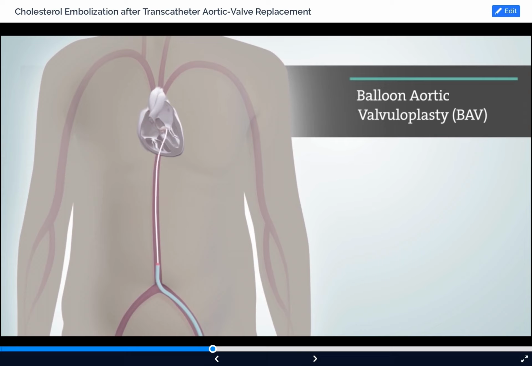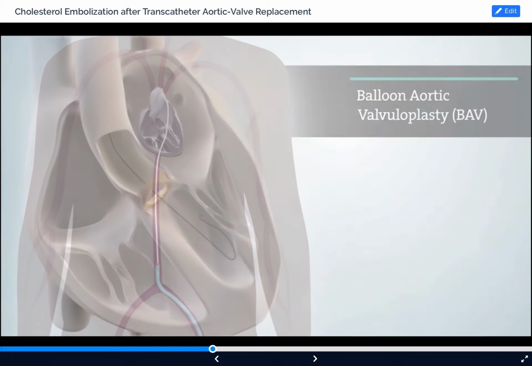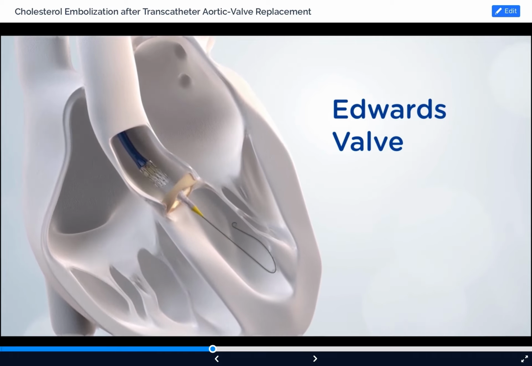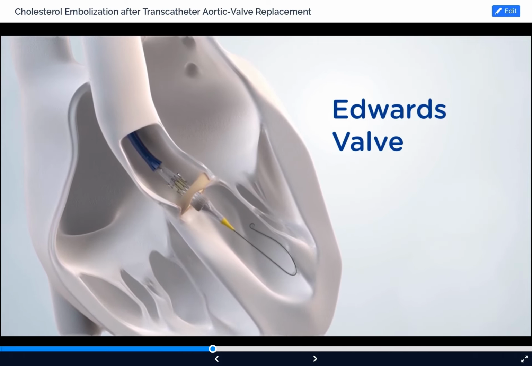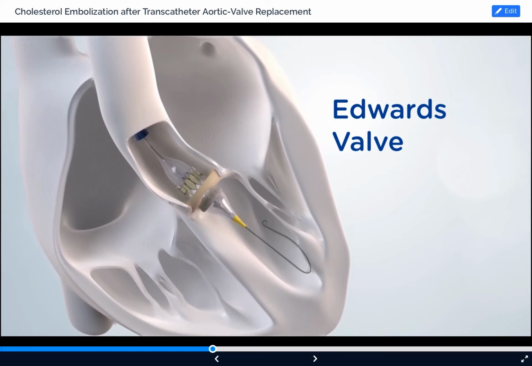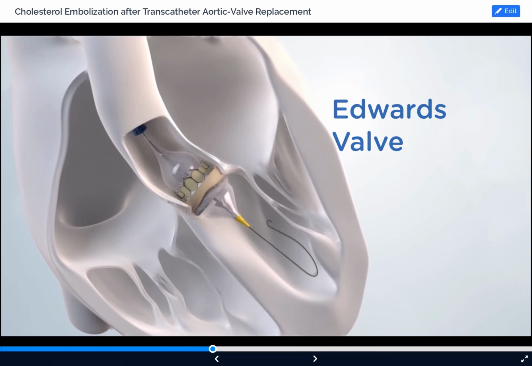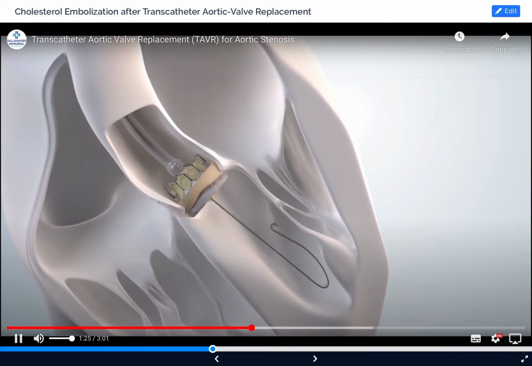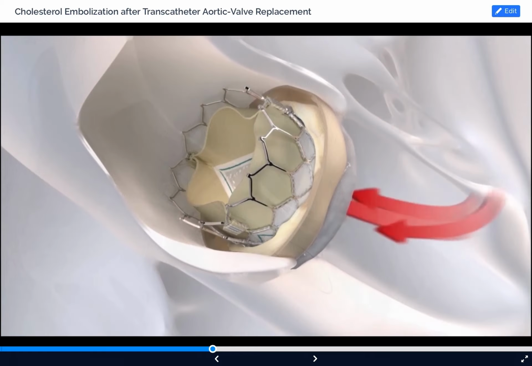Currently, at Tallahassee Memorial Healthcare, we have the two devices that are approved by the FDA to treat aortic stenosis. The Edwards valve is a balloon expandable valve. The valve is mounted on a balloon. So, as with a stent, you will put it in the position that you prefer and then inflate the balloon. That will expand the valve. Once expanded, the valve is already functioning.